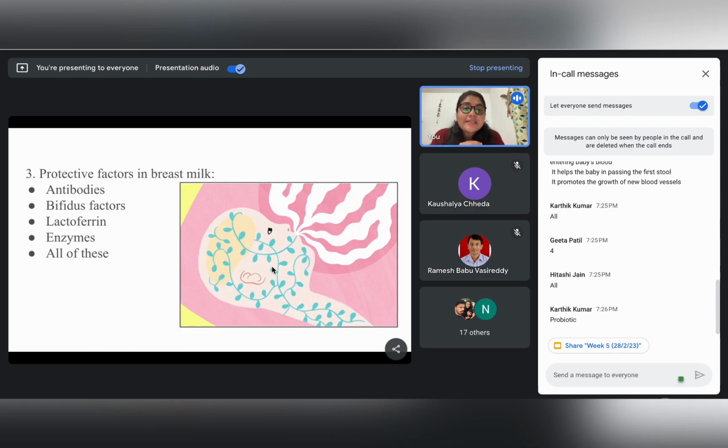Coming to the next option, we have enzymes. What do these enzymes do? Enzymes like lysozymes, amylases, lipases make the milk more digestible for the child.